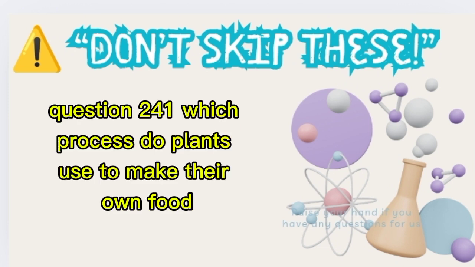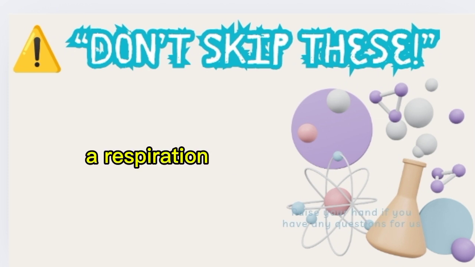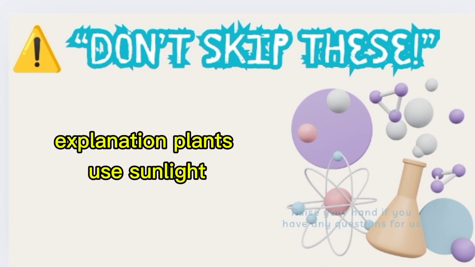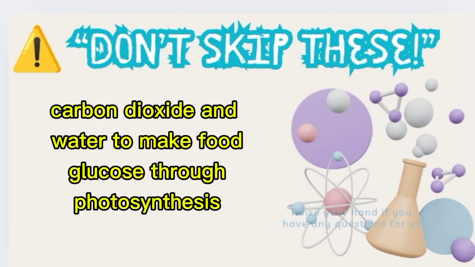Question 241. Which process do plants use to make their own food? A. Respiration, B. Photosynthesis, C. Fermentation. Correct answer, photosynthesis. Explanation. Plants use sunlight, carbon dioxide, and water to make food, glucose, through photosynthesis.